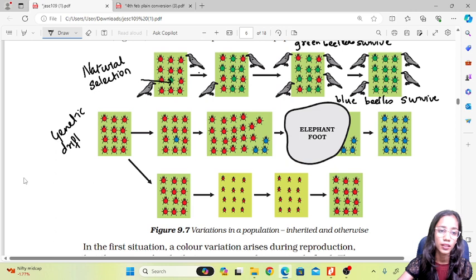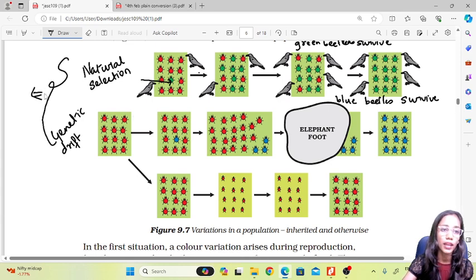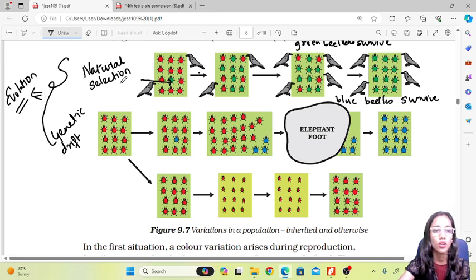Genetic drift shifts a particular type of gene due to some environmental effects or any other thing. It leads to changes in the genes, the shift in the genes, that is called genetic drift. So these two phenomena, natural selection and genetic drift, both are the main reasons which contribute to the process of evolution.